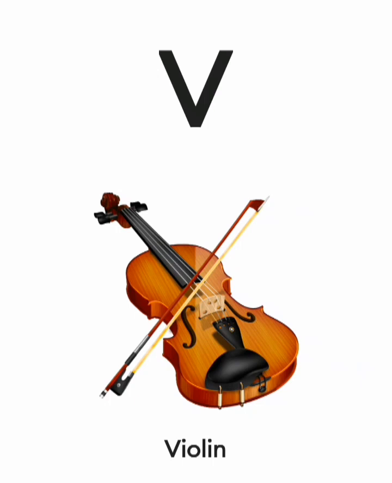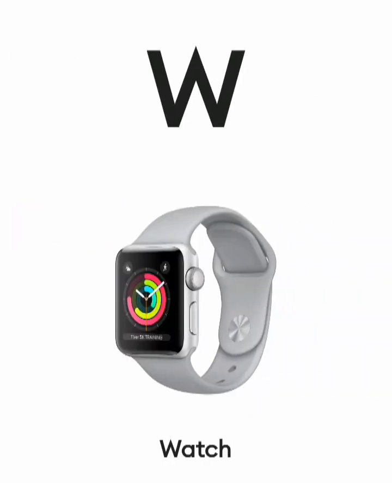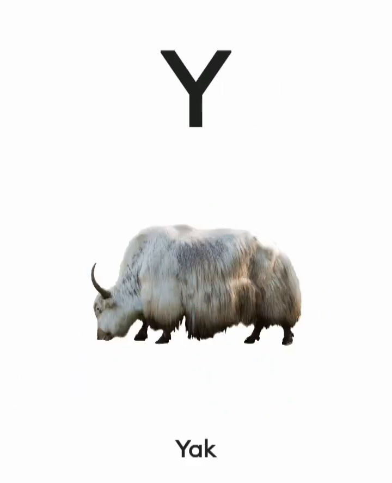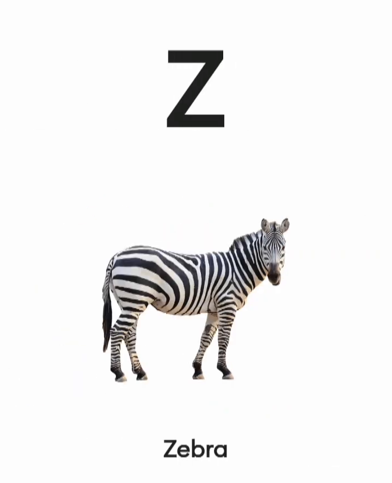V. V for violin. W. W for watch. X. X for Xmas tree. Y. Y for yak. Z. Z for zebra.